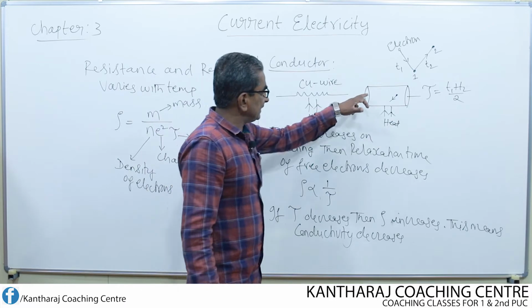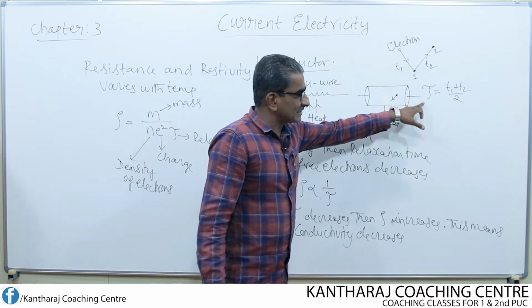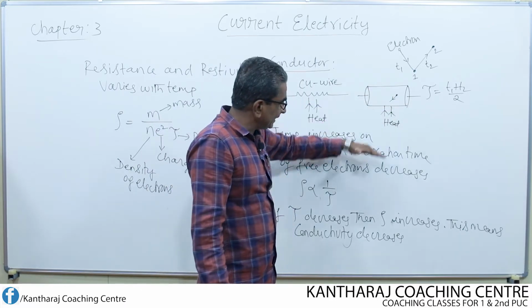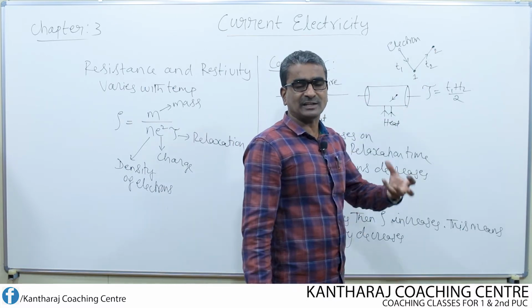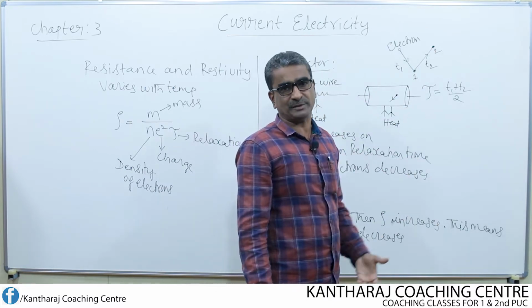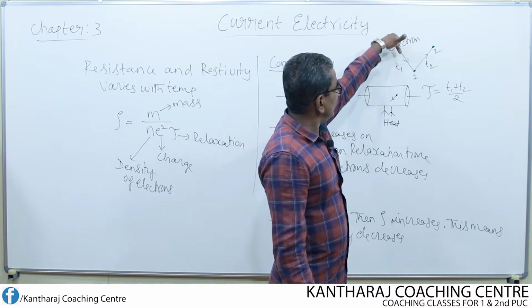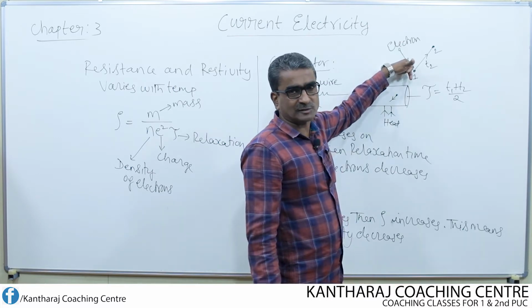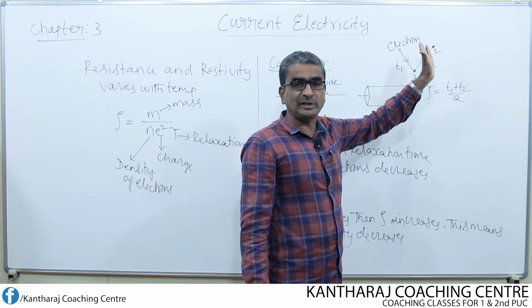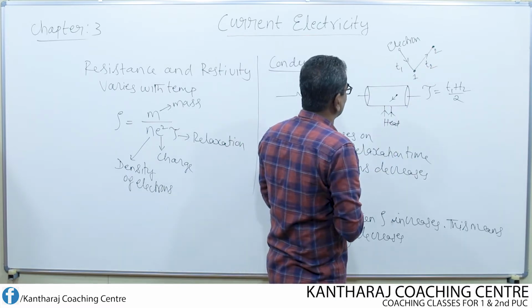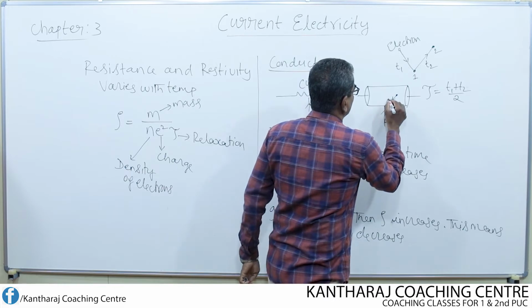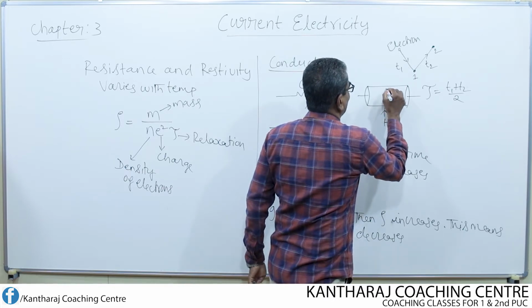So increase the temperature, thereby relaxation time is going to decrease. That means time interval for two successive collisions of the electron will come down because of increase in speed. If the speed is low or small, then relaxation time is going to increase. Since the electron moves fast inside the metallic conductor, it collides with positive ions and also with other electrons.